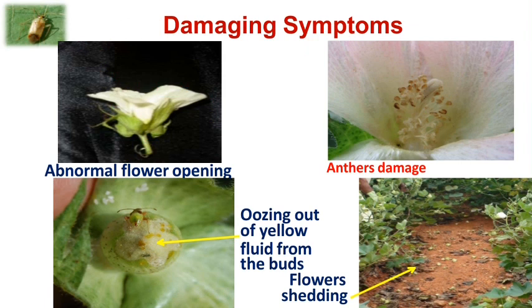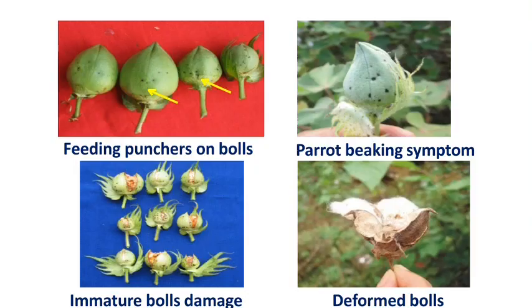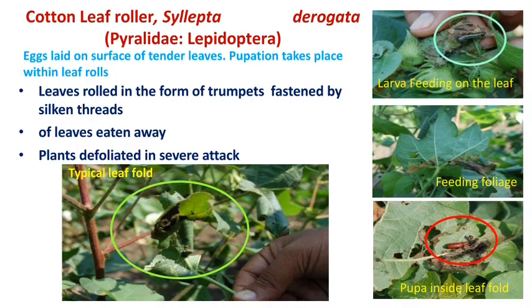And this is the characteristic symptom produced by the mirid bug: the oozing out of yellow fluid from the infested bolls. In case of severe infestation, flower shedding also occurs. These are the different symptoms produced by the feeding of the mirid bug: feeding punctures on the bolls, immature boll damage, deformed bolls, and parrot beaking symptoms. Why is it called a parrot beaking symptom? Due to sucking of cell sap by the nymphs and adults of the mirid bug from the developing bolls, the bolls look like the beak of a parrot, hence known as the parrot beaking symptom.